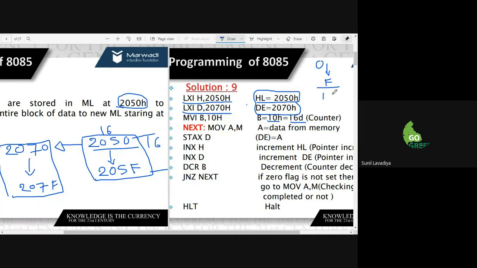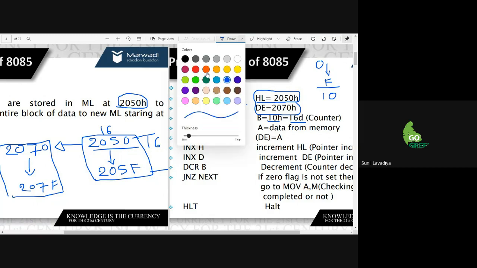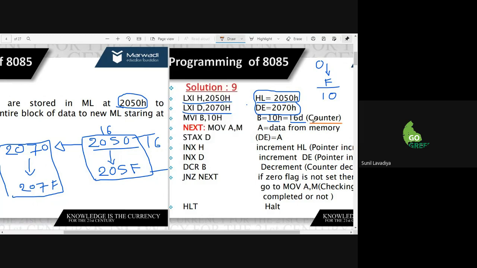The next digit is 10. So here, I consider one counter, and this counter has the value 10 because we have 16 bytes of data. It starts with 2050 up to 205F. So the total range is 16.